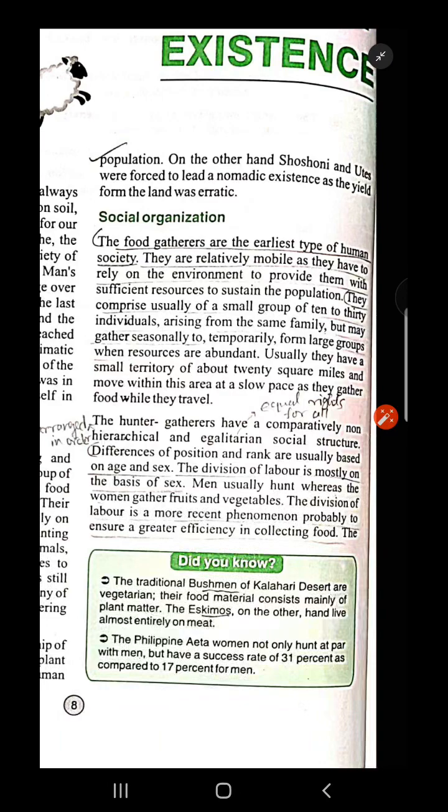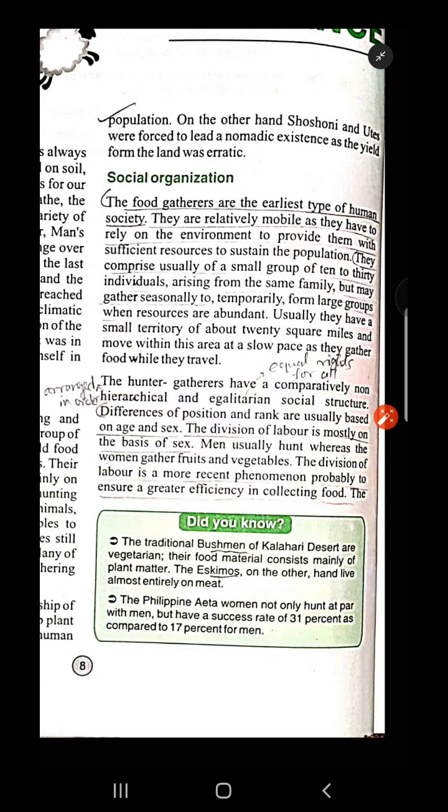Now, the social organization of the food gatherers, the earliest type of human society: because they were relatively mobile, their social organization was dependent on this format. Their society was relatively mobile.